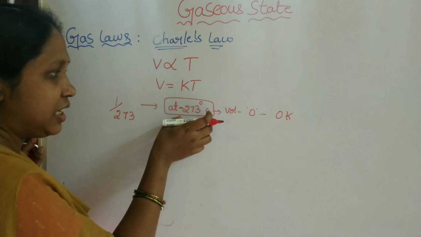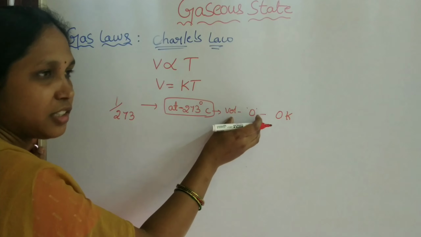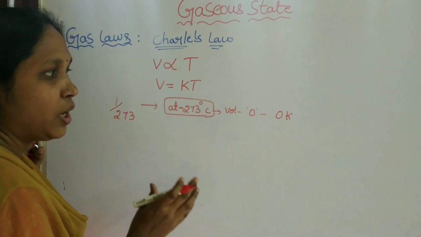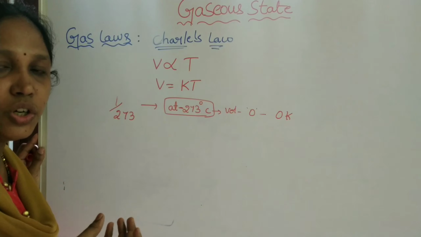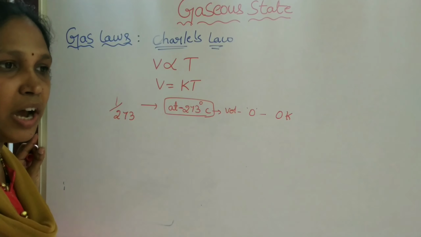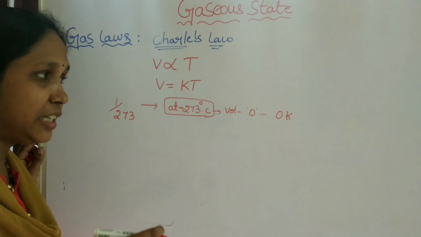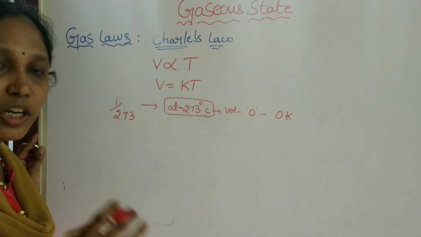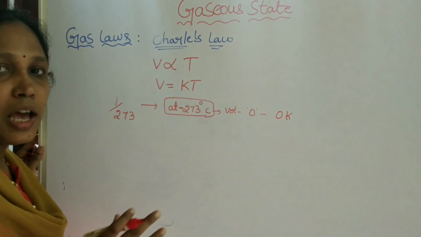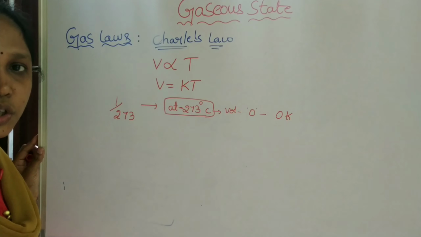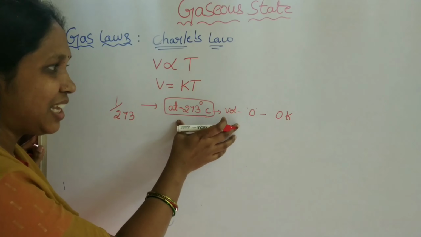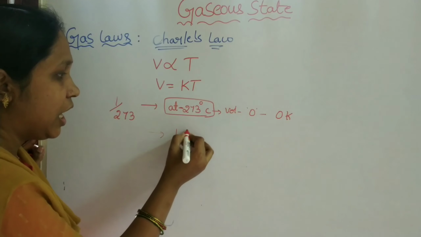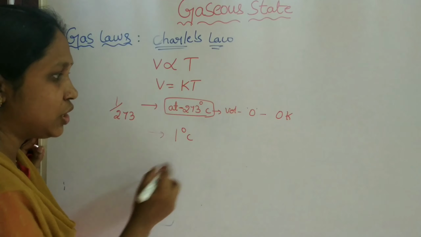the volume is 0. And the temperature on the Kelvin scale is 0 Kelvin. The 0 Kelvin temperature is known as absolute temperature. It is called absolute temperature because at that temperature the volume of liquids or gases is 0. So that's why the temperature is known as absolute temperature. So by taking this point, what Charles explains is that for every 1 degree Celsius increase in temperature, the volume